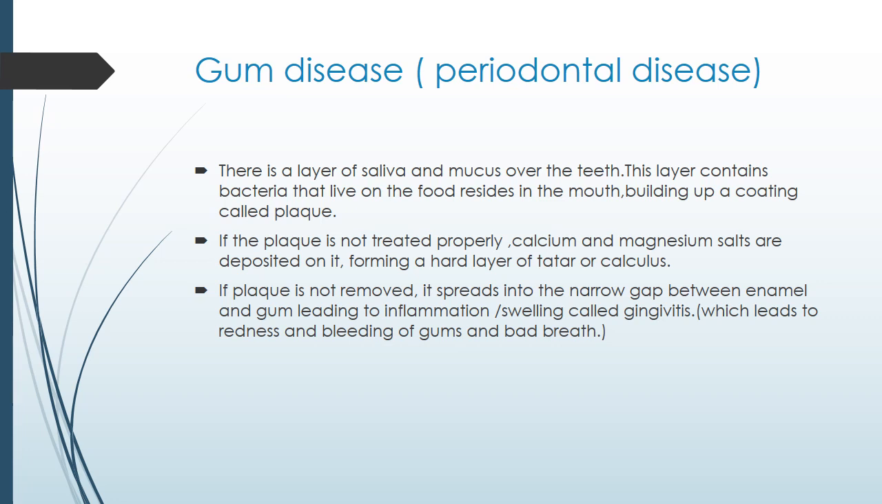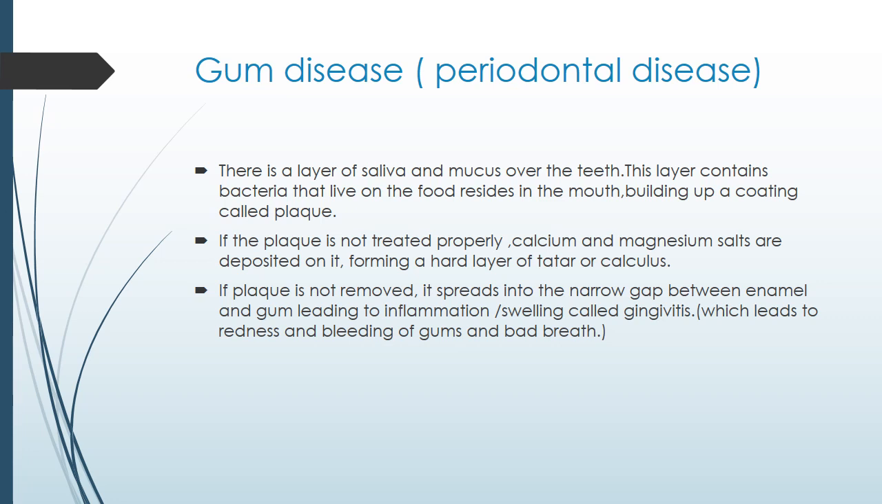If the plaque is not treated properly, then calcium and magnesium salts are deposited on it, forming a hard layer of tartar or calculus. Now after the plaque there is a second stage. If it is not cleaned out properly, the calcium and magnesium salts present in the mouth become deposited on the plaque and form a hard layer which is called tartar or calculus.